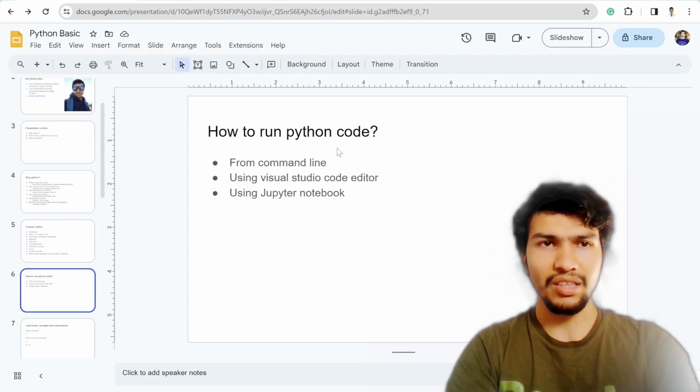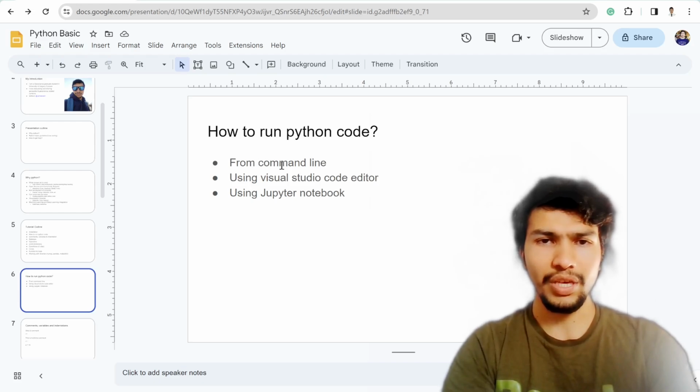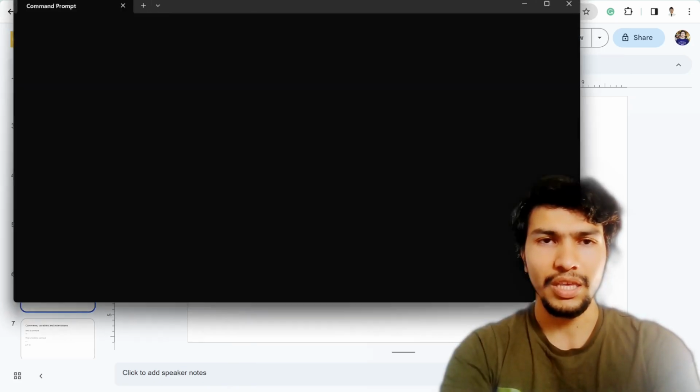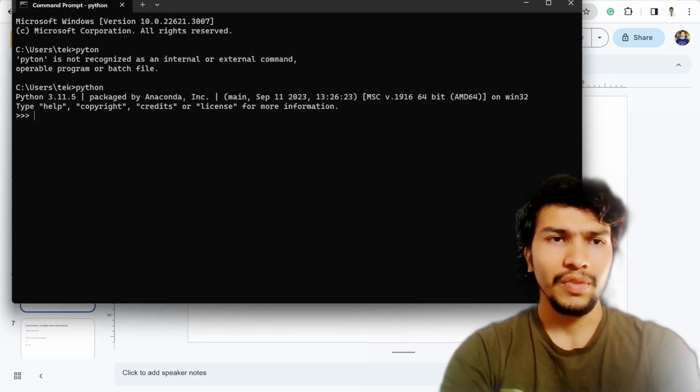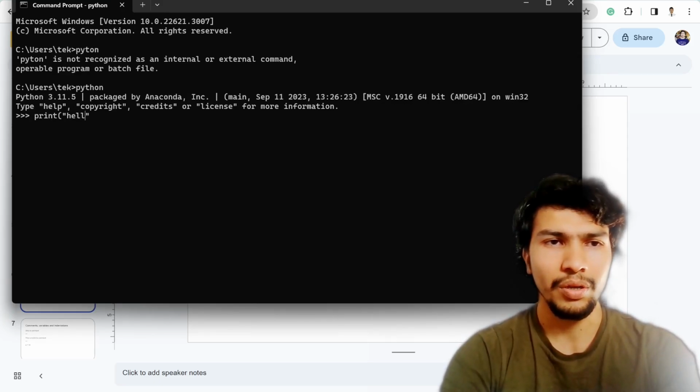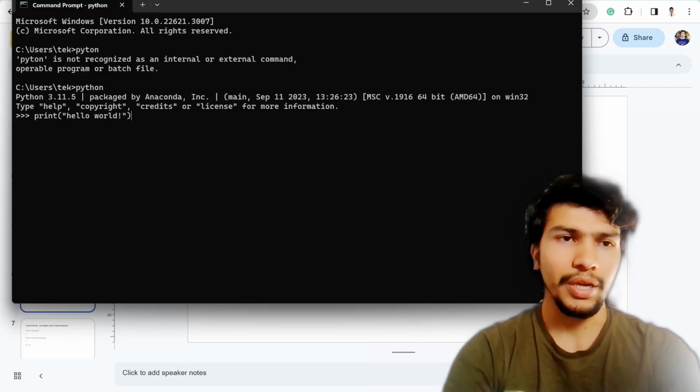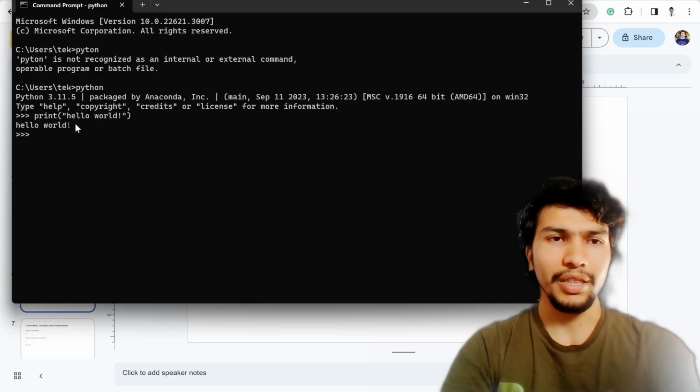So that's the thing. And also you can run Python code using the command line. For example, if you search for cmd, and if you already installed Python, then Python will initialize, and here you can actually write the same code, hello world, and it will work the same as in the notebook.